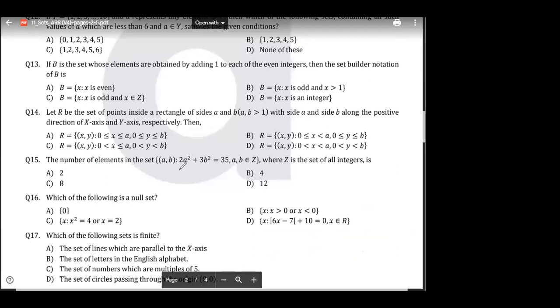Now, which numbers will satisfy this? It is 35. It is a multiple of 3, so 3 into some multiple x and 2 into some multiple. 35 is not a multiple of 3, so divide 35 in two parts. It is 3 and 32, because it's a multiple of 3. Either that, or 6 plus 29, but that is not a multiple of 2.